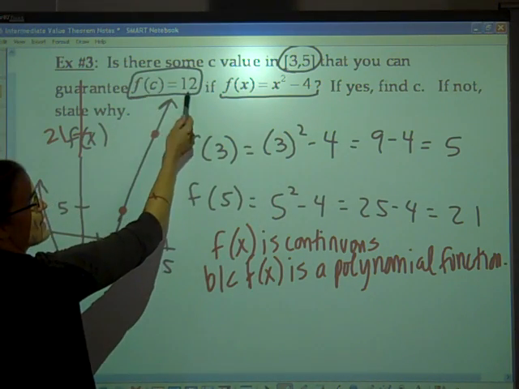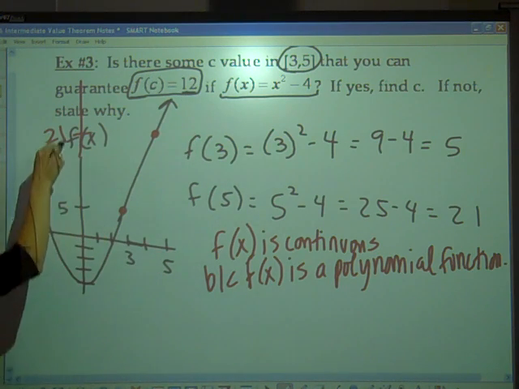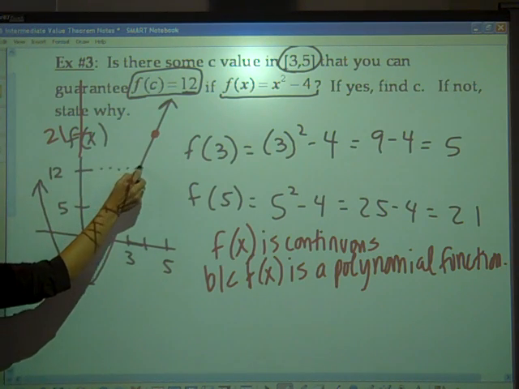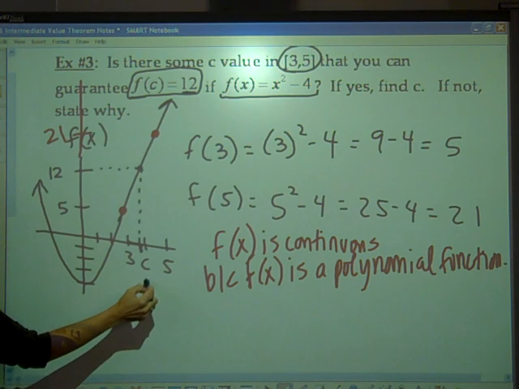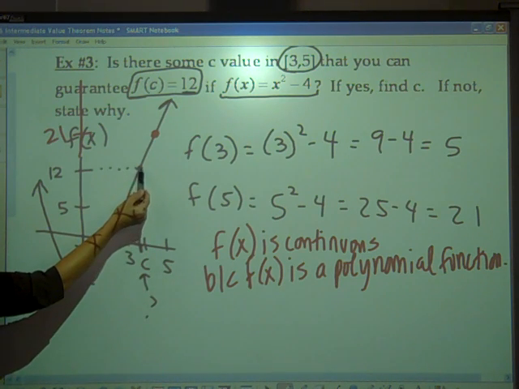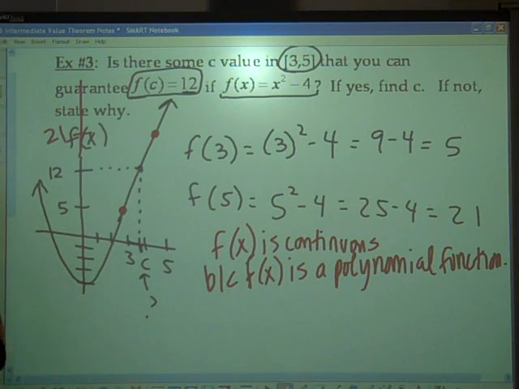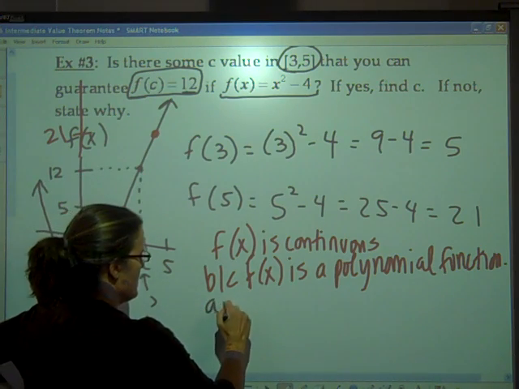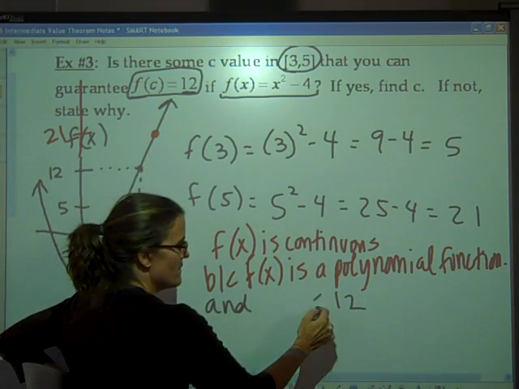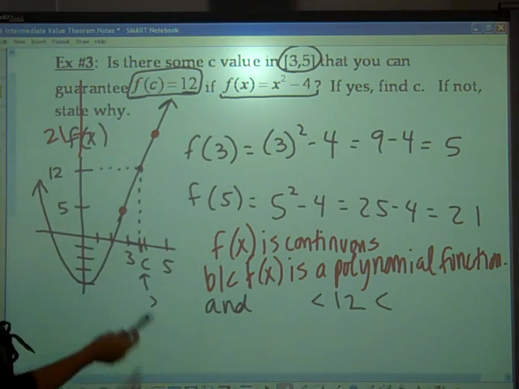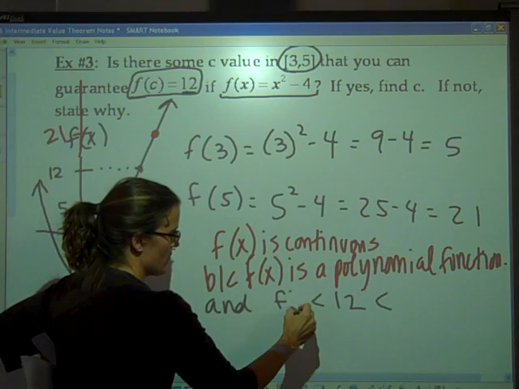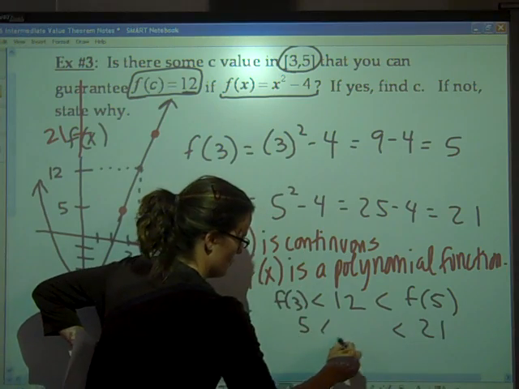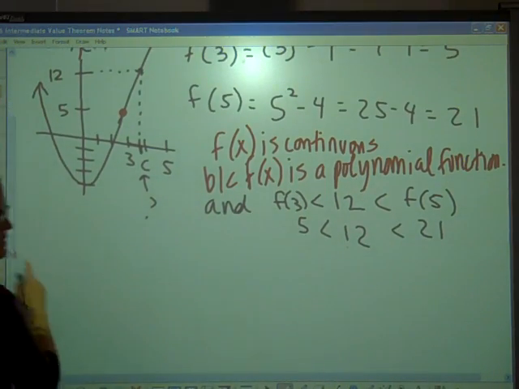So now you need to look at which value they're asking you for, 12. So now you're saying, does 12 lie in between 5 and 21? So yes, right? 12 is going to be somewhere in here. So I want to figure out what value I'm plugging in here. I need to figure out that value, that when I plug in that specific c, I'm going to get 12 into my function. Okay. So because f of x is continuous, because f of x is a polynomial function, and because 12, our desired output, falls in between our two other outputs. So when I plugged in 3, I got 5. So I can either write f of 3 or 5. And f of 5 was 21. So there's the intermediate part.